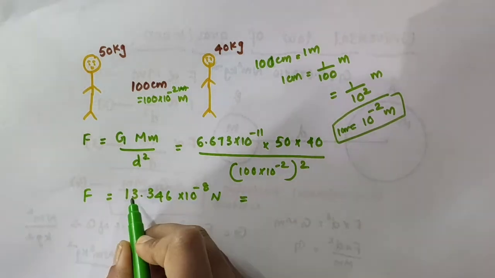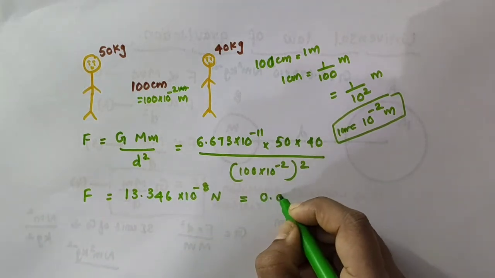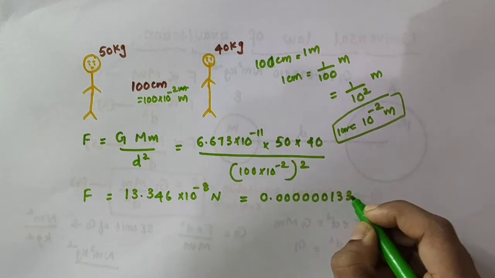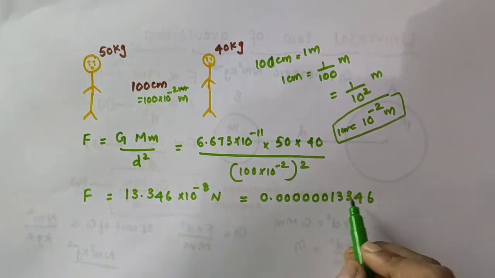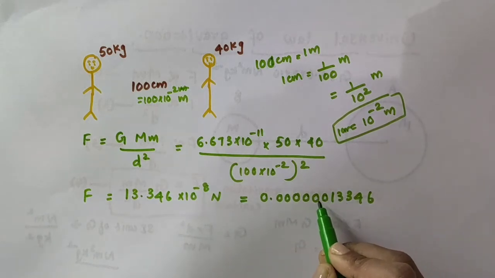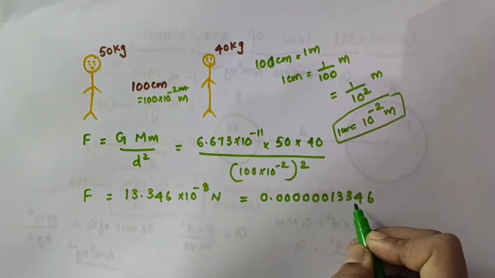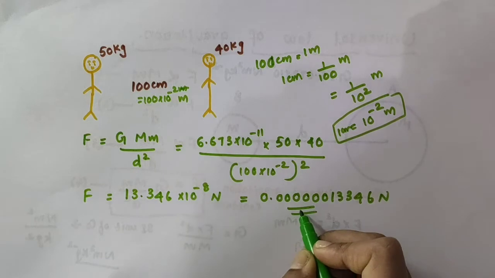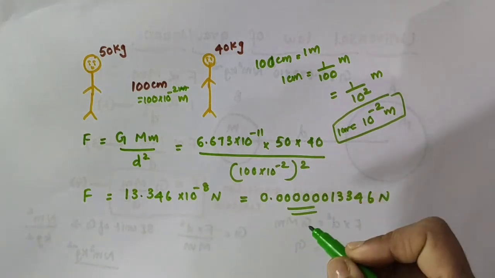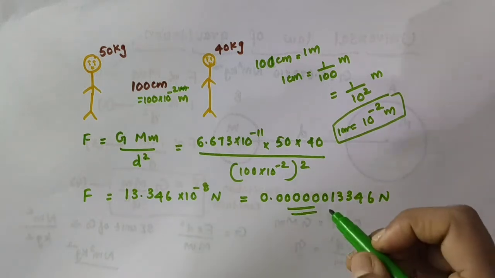13.346 into 10 raised to minus 8 means it will be almost 0.0000001336 Newton. See how small this value is. It is not even 0.1 Newton.